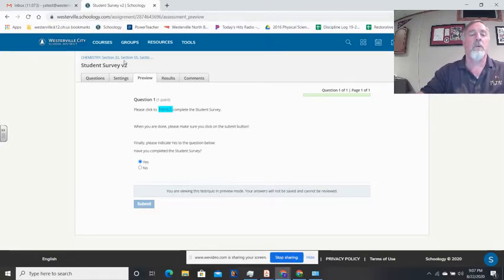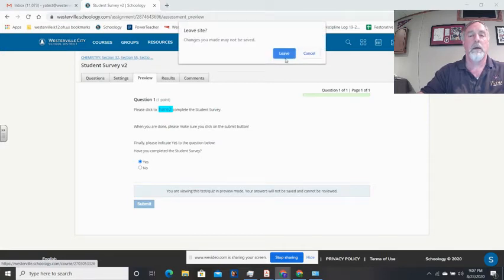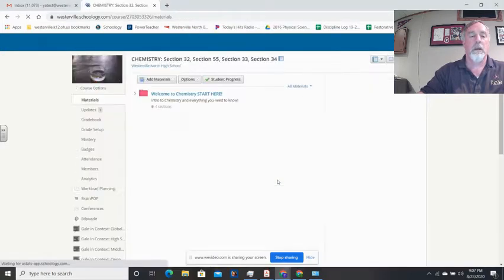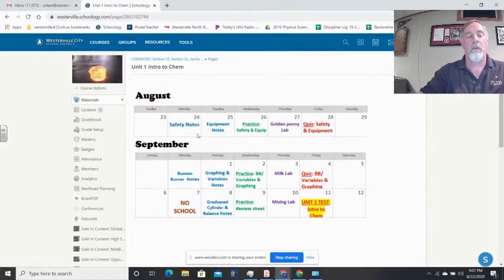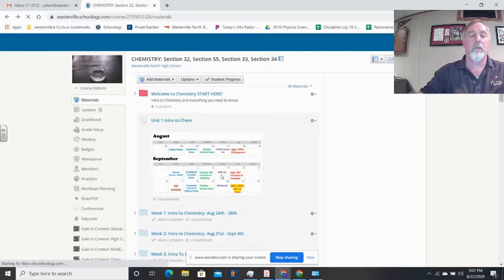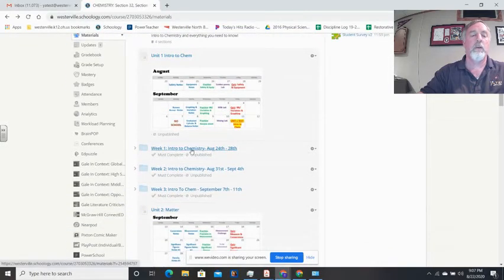All right, so then on to what a typical week will look like. A typical week, when you log in Monday, you'll see a folder here. The beginning of it will show this folder that says Intro to Chem. Intro to Chem will show you what our weeks are going to look like for our first unit. This first unit is 3 weeks, and that's what I plan to do with you guys each of those days during those 3 weeks. Underneath that little bit there for the calendar, then you'll see week 1.